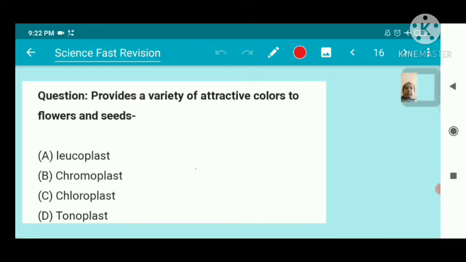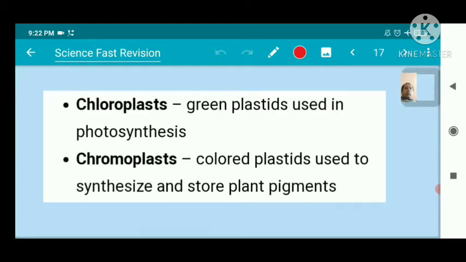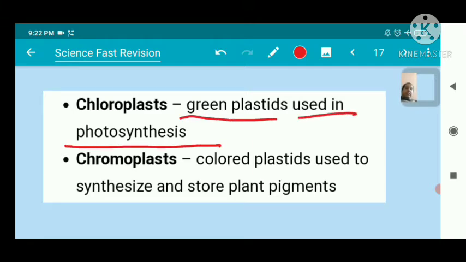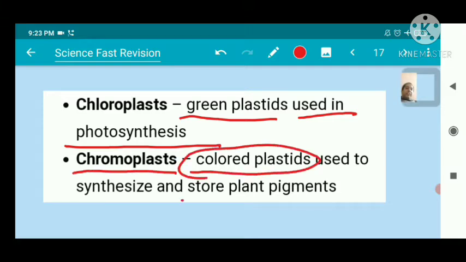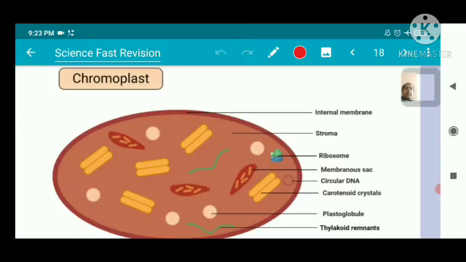Our next question is: which provides a variety of attractive colors to flowers and seeds? Its answer is chromoplast. Chloroplast is a green plastid used in photosynthesis, and chromoplasts are colored plastids used to synthesize and store plant pigments. This is the entire structure of the chromoplast. Ribosomes are present inside, DNA is also present here.